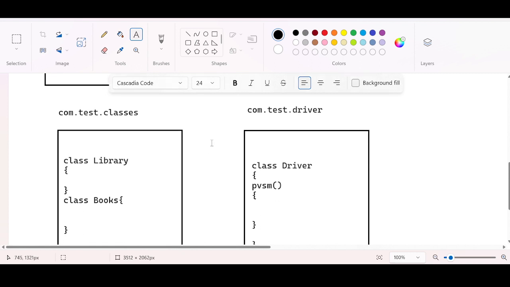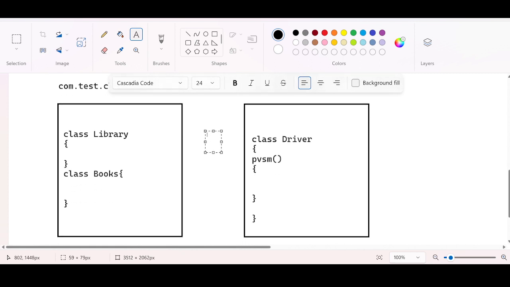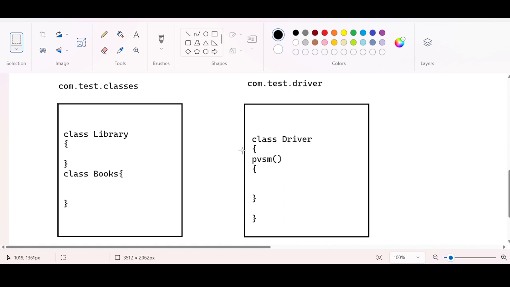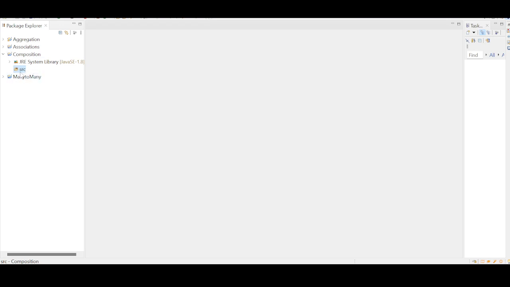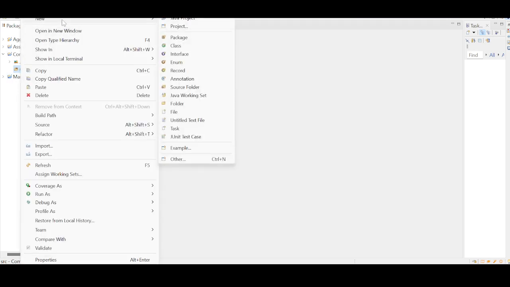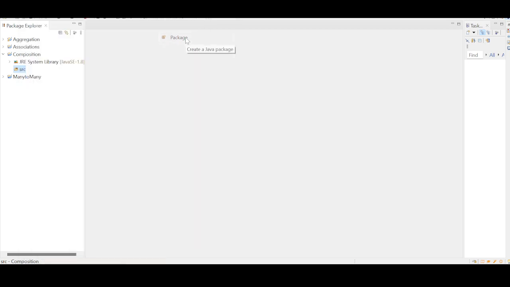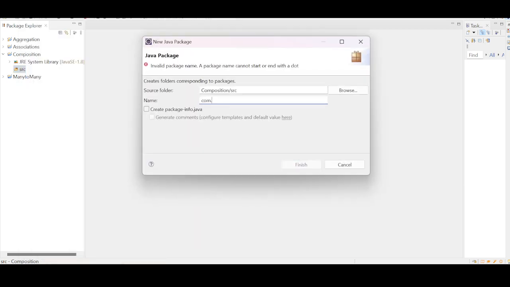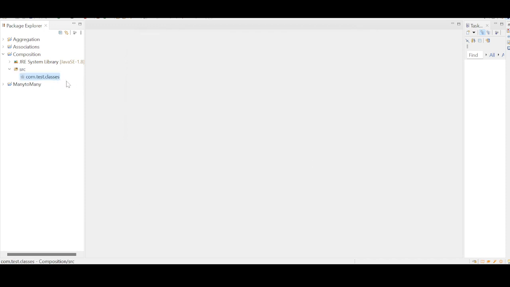Let us do the same thing. I hope you are able to see this now. Go back to the Eclipse editor. Right click on src, click on new, click on package. The name of the package is com.test.classes, one package. So one package is created.